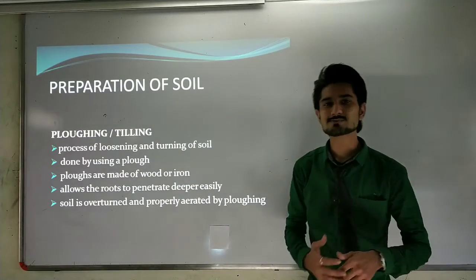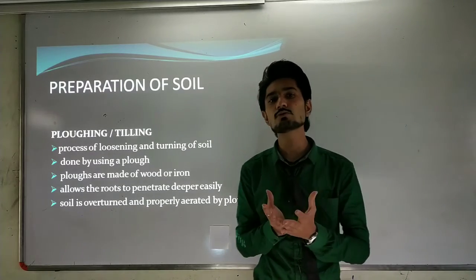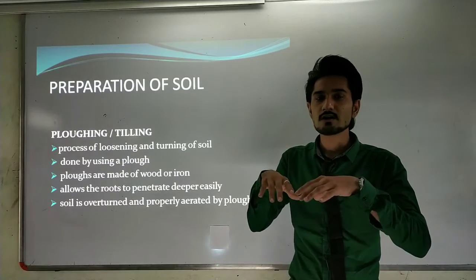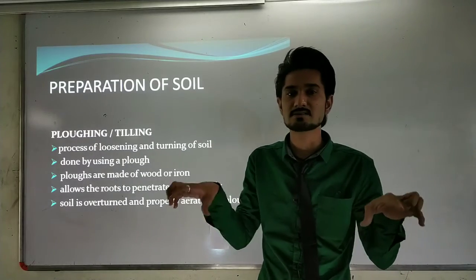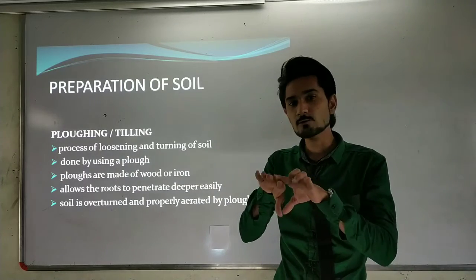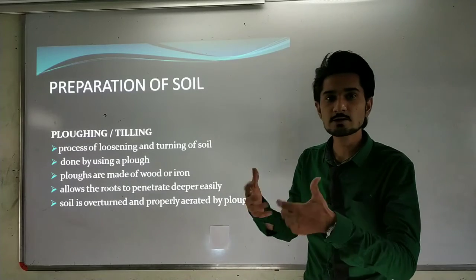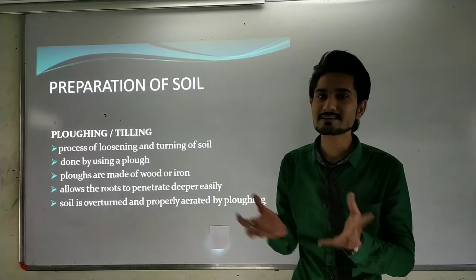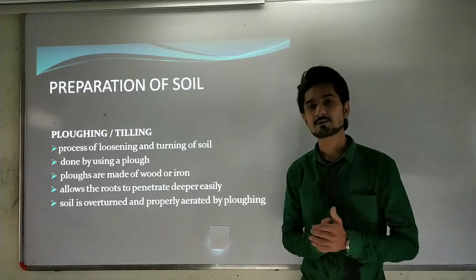Ploughing is basically a process for the loosening of soil. It means first we have to loosen the layer of the soil that got compressed during the summer season or the rainy season. We have to expand it, we have to loosen it. Loosening the soil is very important because the nutrition and vitamins can then reach the seeds easily.